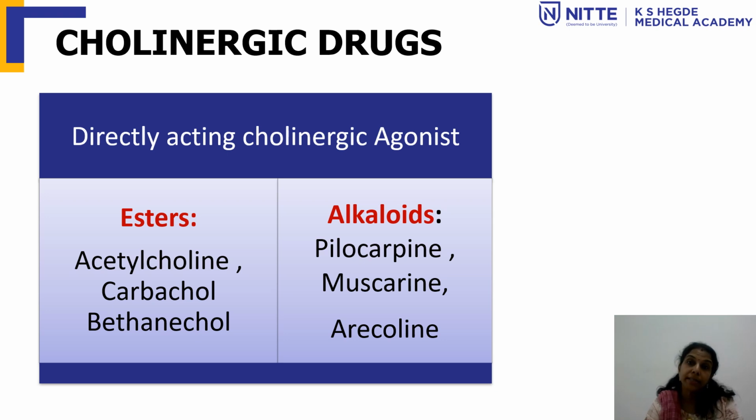So what do you mean by directly acting? Directly acting cholinergic drugs, or directly acting cholinergic agonists, act directly through the muscarinic and nicotinic receptors in our body. They are classified into esters and alkaloids. The esters are acetylcholine, carbachol, bethanechol, and the alkaloids are pilocarpine, muscarine, and arecoline.